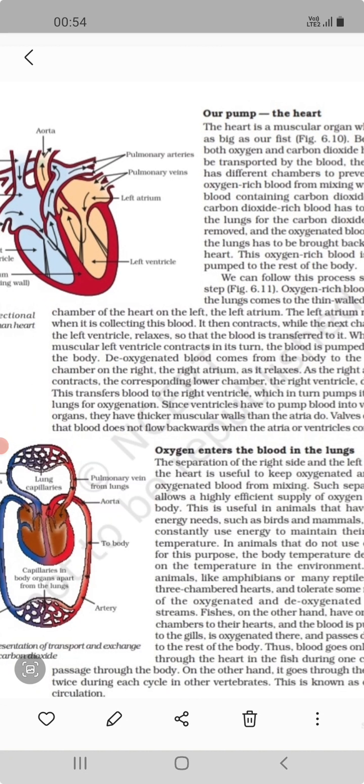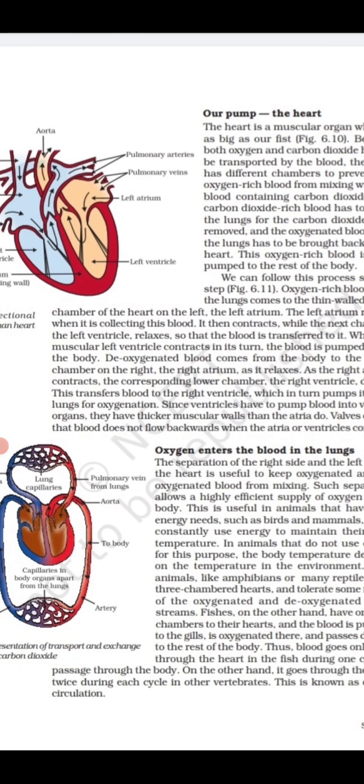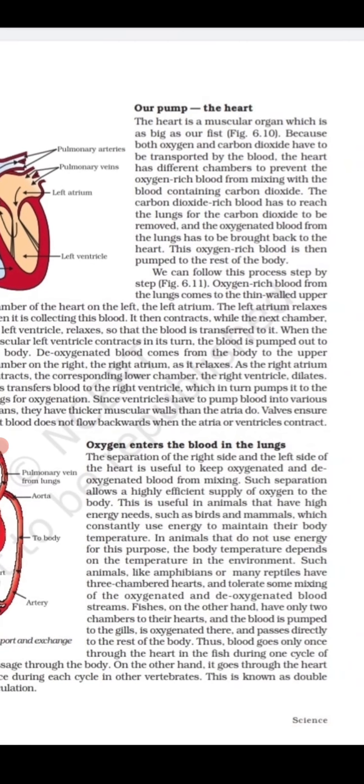First of all, we are familiar with oxygenated blood and deoxygenated blood. What is oxygenated blood? Oxygenated blood is also known as the pure form of blood, the oxygen-mixed form of blood, and deoxygenated blood is blood in which carbon dioxide or other waste is mixed, that is known as deoxygenated or impure blood. This deoxygenated blood, the carbon dioxide-rich blood, reaches the lungs for purification.